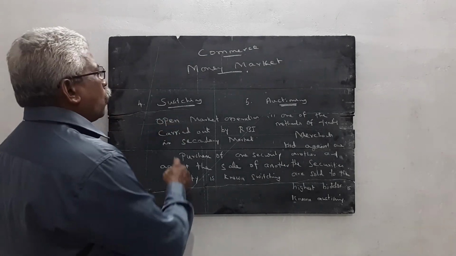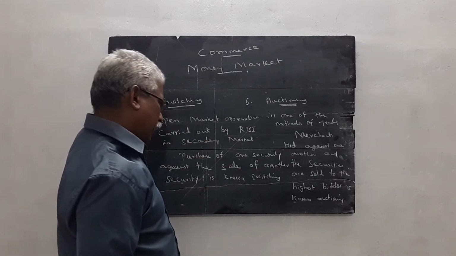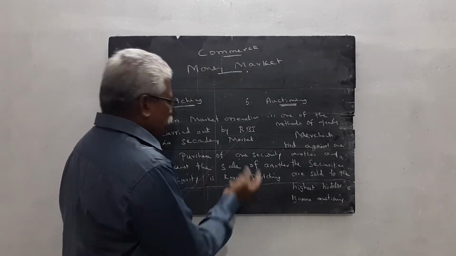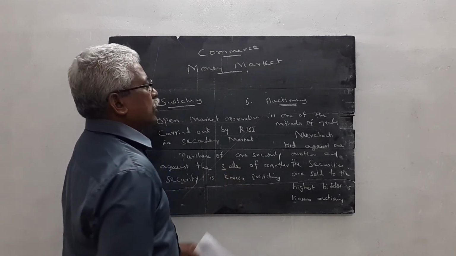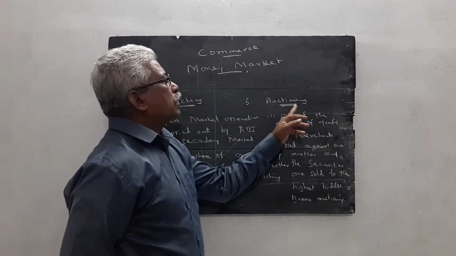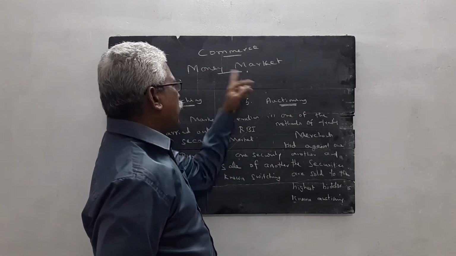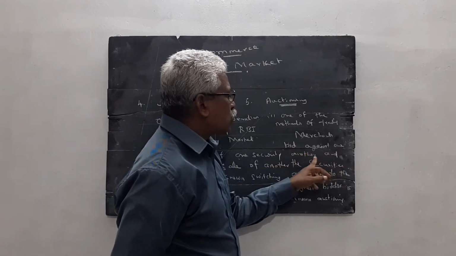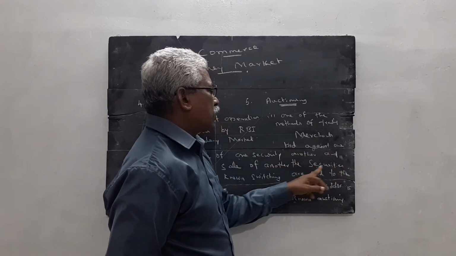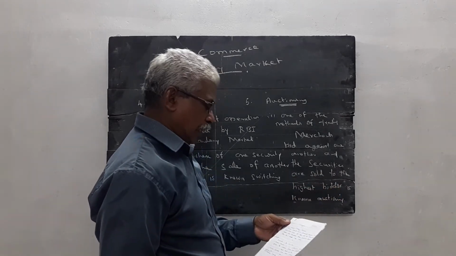Switching is the open market operation carried out by the Reserve Bank of India in the secondary market. Purchase of one security against the sale of another security is known as switching. Then, what is the meaning of actioning? Actioning is one of the methods used in the money market. Merchants bid against one another and the securities are sold to the highest bidder.